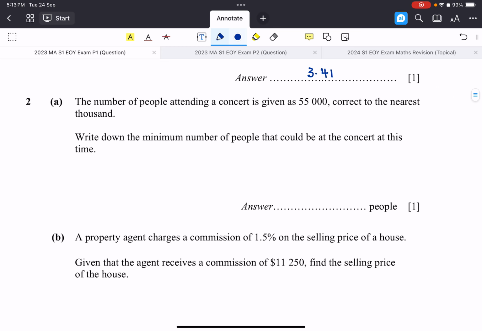Moving on, next one. The number of people attending a concert is given as 55,000, correct to the nearest thousand. Write down the minimum number of people. This one is quite straightforward. 55,000 is after we round off. If we were to bring it down, it will be 54,500. From here, if we round up, it will be 55,000. If it's just one less, 54,499, we will have to round down, right?